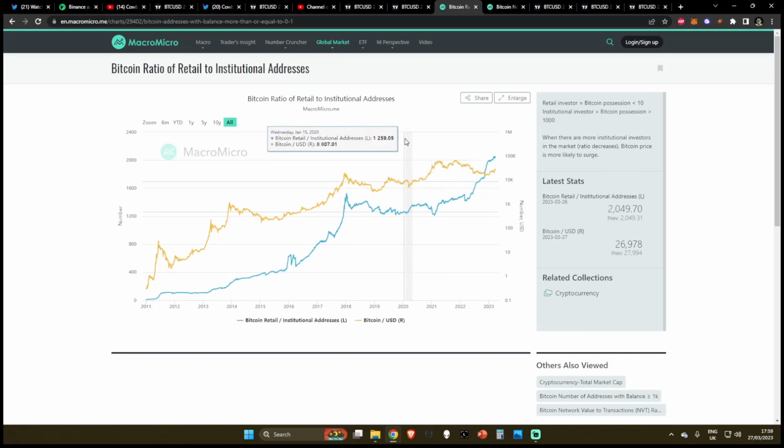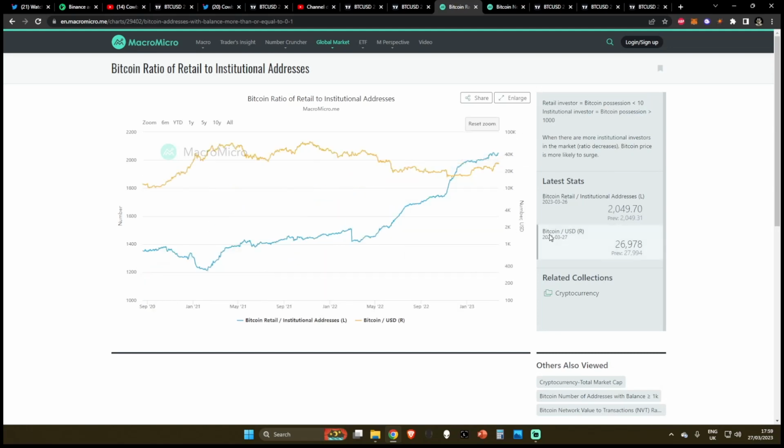But what you really need to know is this entire bull run that Bitcoin just experienced from back in 2021, this was an institutional-led market. The blue ratio went to the downside as institutions were buying and the price pumped to the upside.